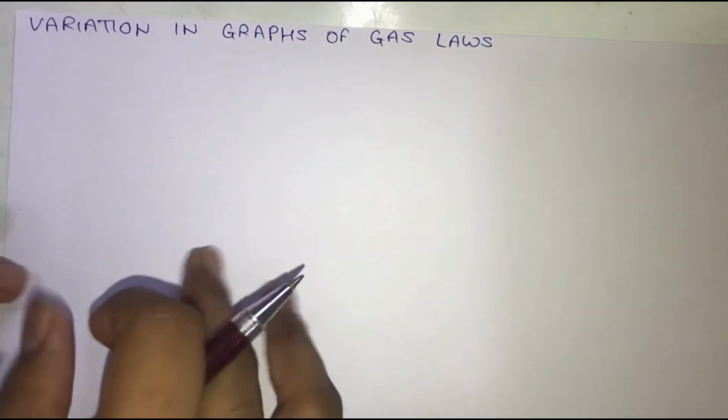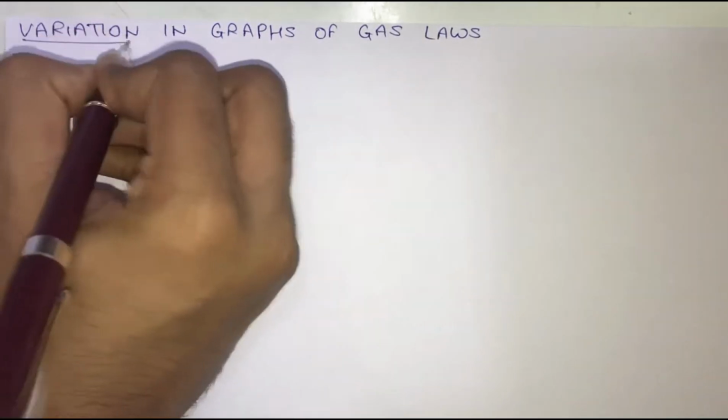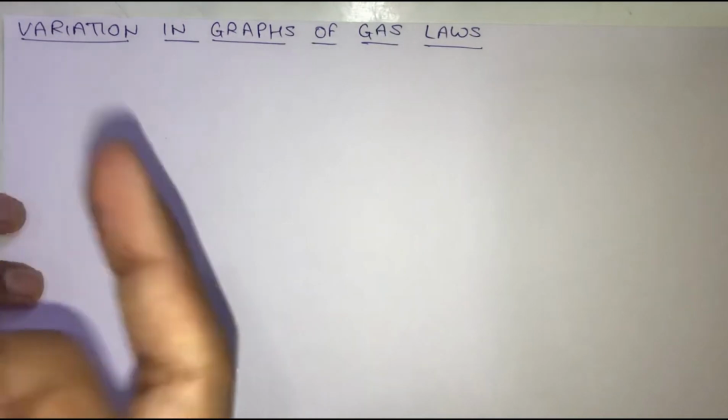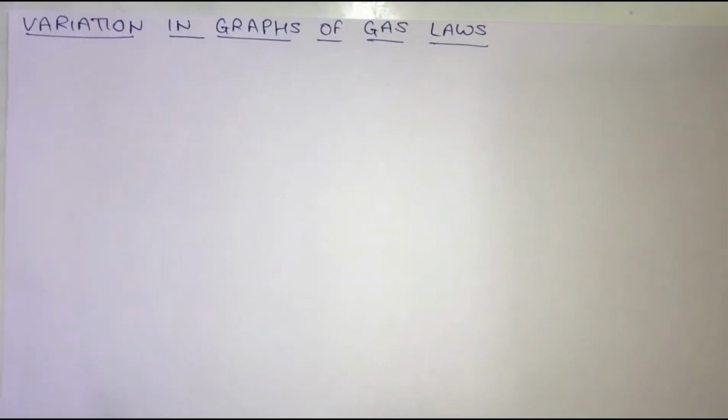And in this video, we will be understanding the topic variation in graphs of gas laws. Now, what is the meaning of this topic? In this topic, we will be covering the variation in the graphs of Charles' law, Boyle's law, Avogadro's law, and Gay-Lussac's law.